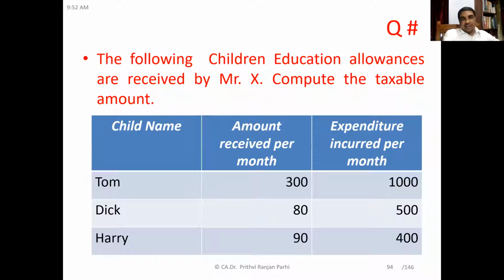He is receiving children education allowance for Tom 300 rupees per month, for Dick 80 rupees per month, and for Harry 90 rupees per month. And expenditure he is incurring per month is 1,000 rupees, 500 rupees, and 400 rupees for Tom, Dick, and Harry respectively. Can you find out how much is total exempt, how much is taxable? Try. I'm giving you 2 minutes time.